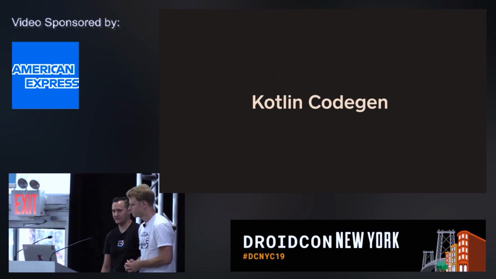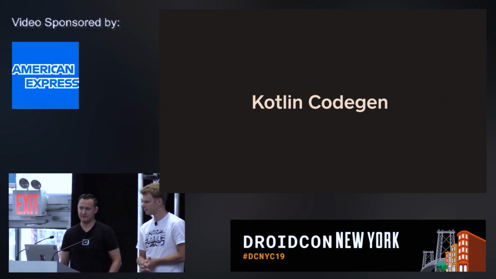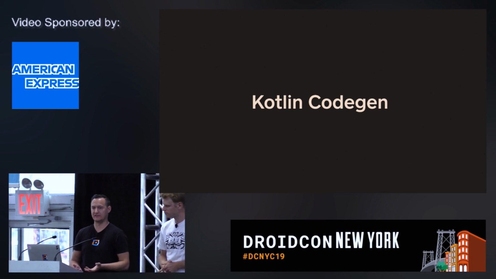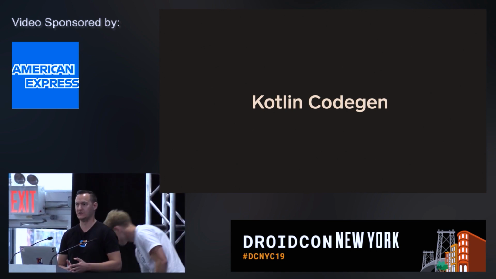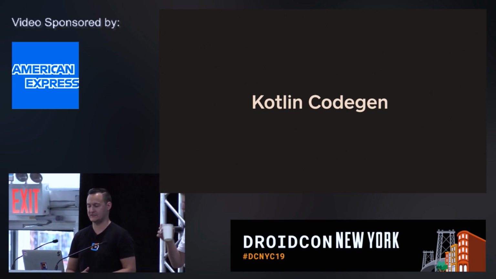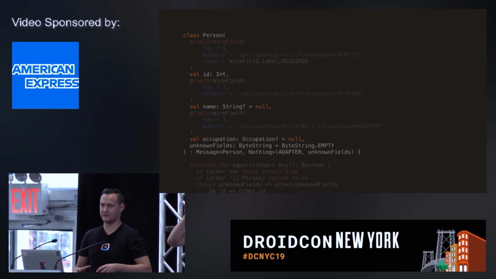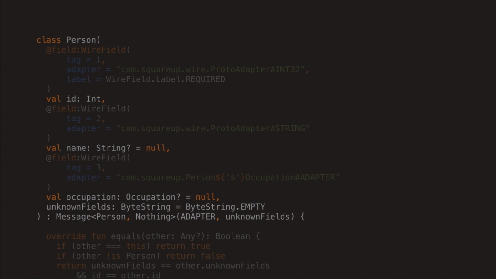All right, so that was the gRPC part. I'll briefly touch on how we generate Kotlin code, or specifically the design decisions that went into how we model our Kotlin representation of the protocol buffers. So here's an example of a generated code, of a generated class, more specifically the header, because like most of the stuff just happens in the primary constructor.